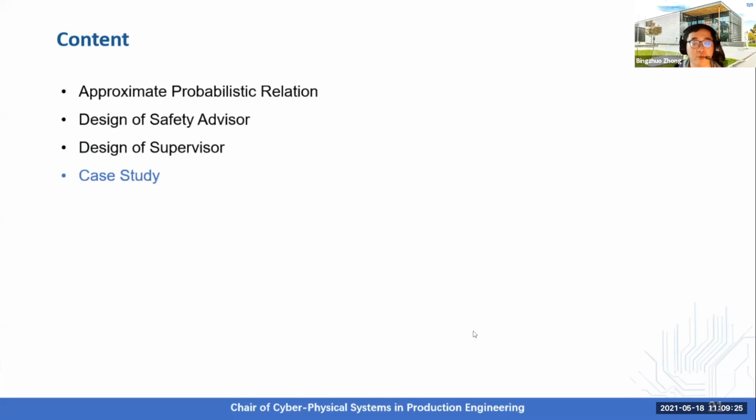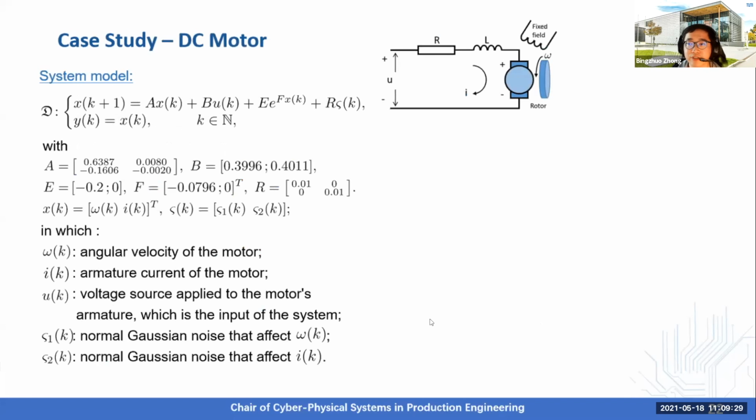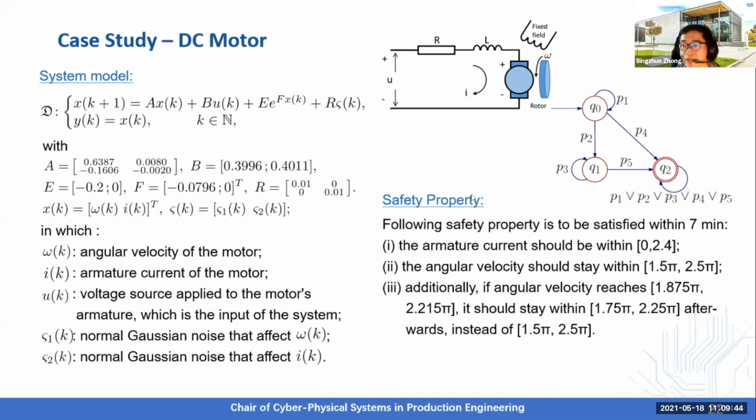In the end, we show a case study to show the effectiveness of our proposed architecture. Here we consider a case study for a DC motor in which the angular velocity and the current are the state of the system, and the voltage source on both sides of this circuit is the input of the system. And here we consider a safety property that needs to be satisfied within 7 minutes.